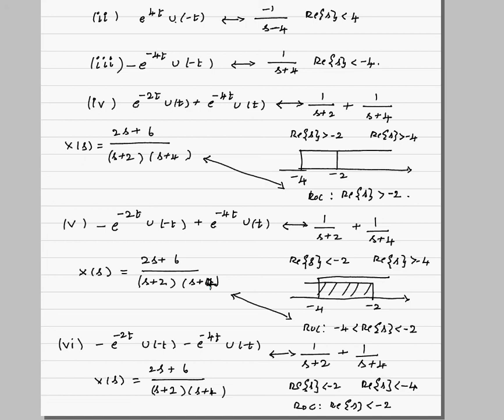Clearly, what did you observe? The fourth, fifth and sixth signals all have the same Laplace transform, but they differ in the corresponding ROCs. This ROC is different, this ROC is different, and this ROC is different. So ROC plays a very important role in determining the Laplace transform of a signal. We'll postpone the discussion of properties of ROC to the next lecture.